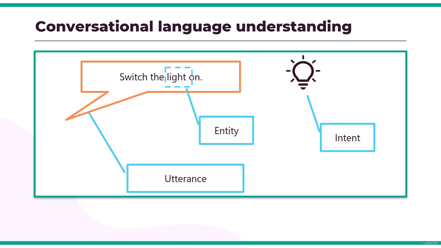Then we have to find out an entity associated with that. Entities are specific items that are referenced in an utterance. For example, in this particular statement, light is an entity. And then maybe we are going to say switch the fan on, then fan will be the entity. After this, you have to find the intent associated with this utterance. An intent identifies the desired action for that particular utterance. For example, to switch something on is the intent here, which is used for the light kind of an entity.